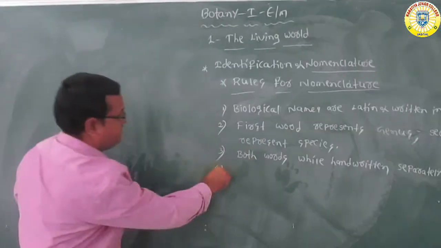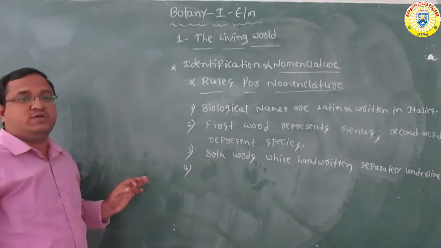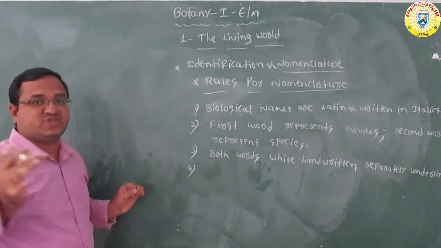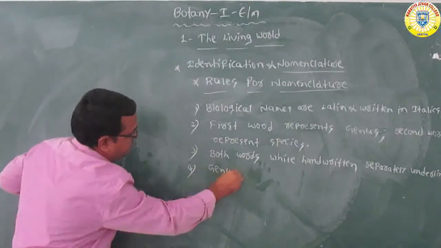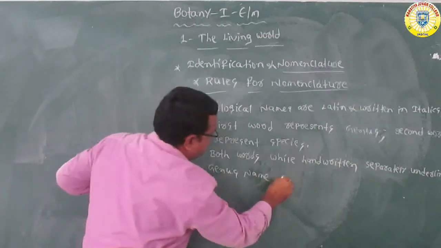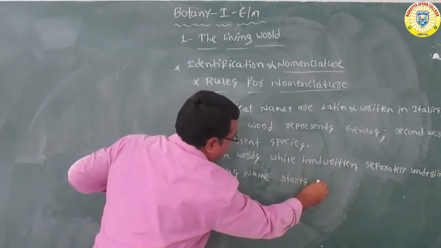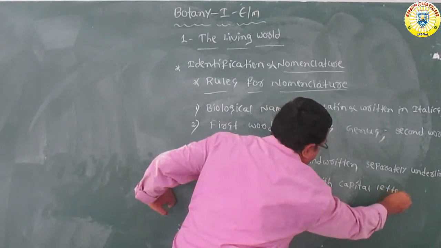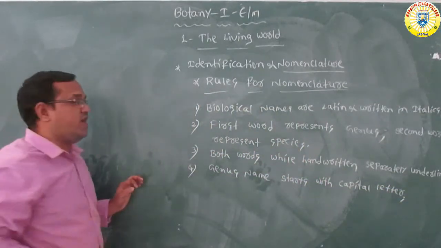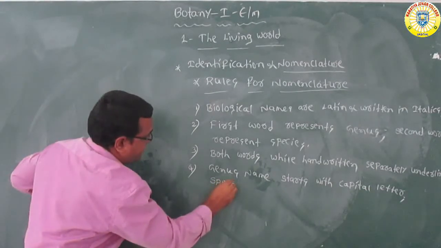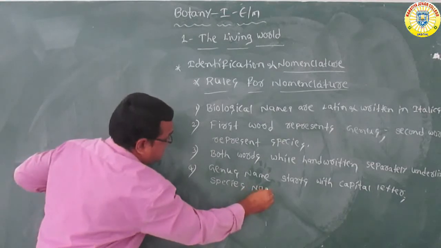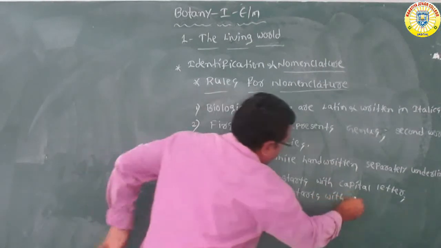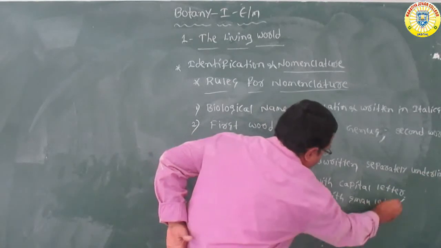Okay, next, the fourth rule. The first letter of the genus name: the genus name starts with a capital letter, while the species name starts with a small letter. So this is the fourth rule.